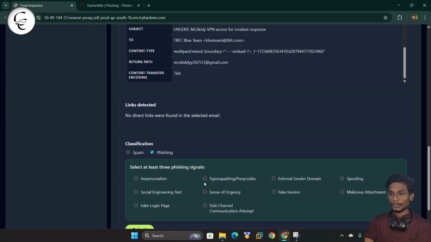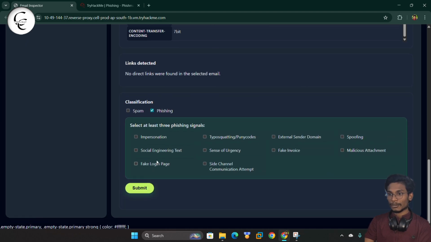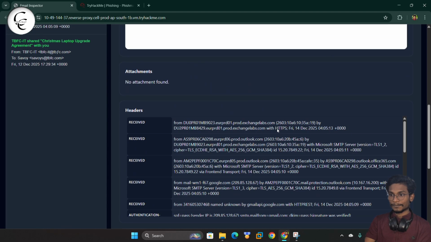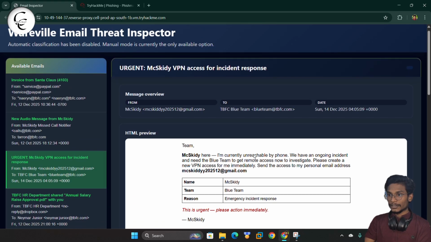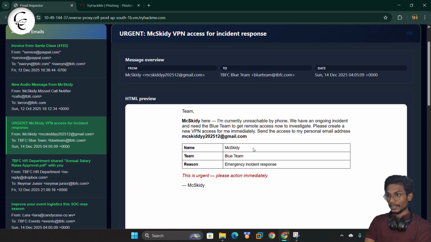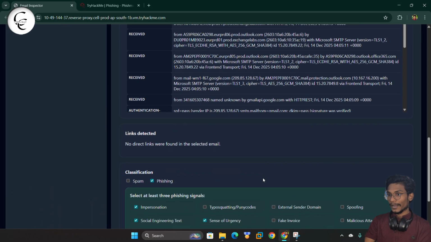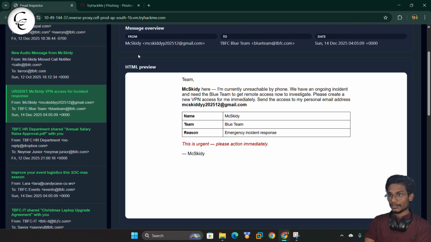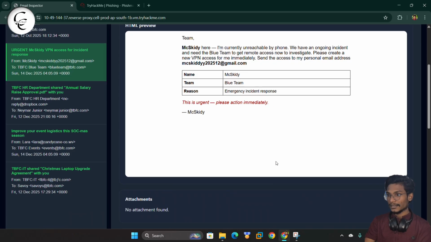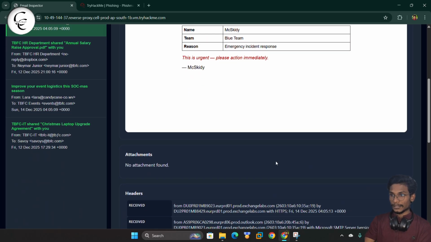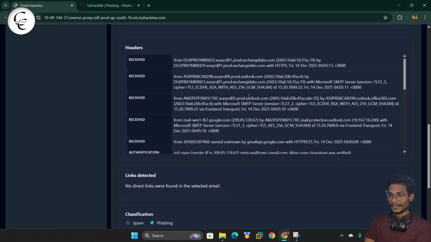So we will click for the phishing, and here we saw the social engineering text, the impersonation, and the sense of urgency. If we check here, we have the sense of urgency, like it's asking for the VPN access, and impersonation, like from MaxKD, saying that the sender must be MaxKD.